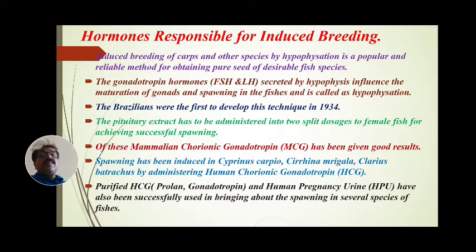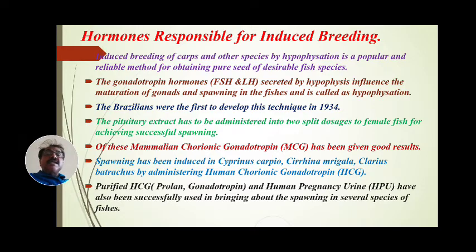These gonadotropin hormones FSH and LH, secreted by the hypophysis, influence the maturation of gonads and spawning in the fishes. Such a technique is called induced breeding by hypophysis.